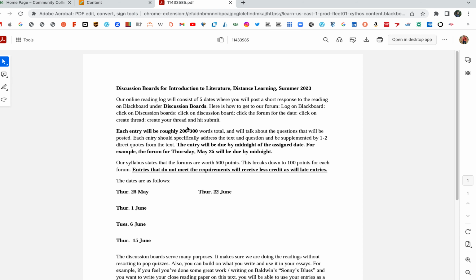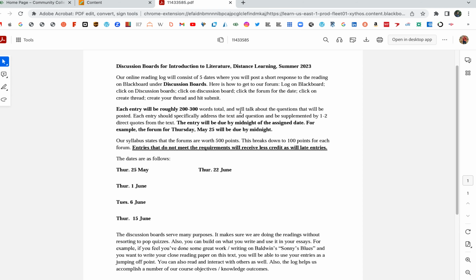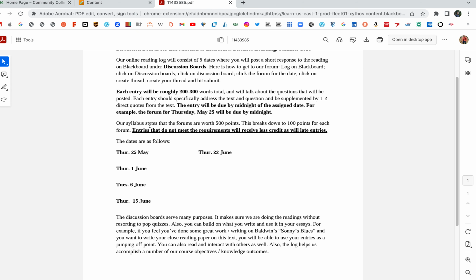All right. The entry will be due by midnight of the assigned date. For example, the forum for Thursday, May 25th will be due by midnight. These are worth a lot of points. I put big stock in these. 500 points. So these are worth 100 points each. Entries that do not meet the requirements will receive less credit, as will late entries. Keep up with these. Don't not do these.